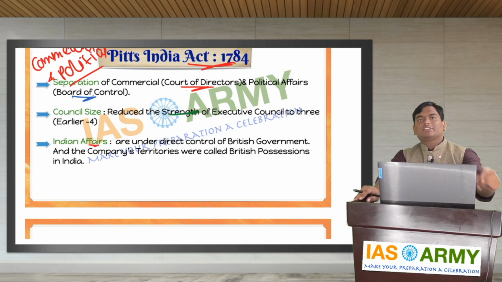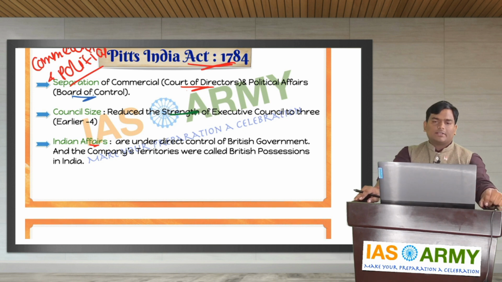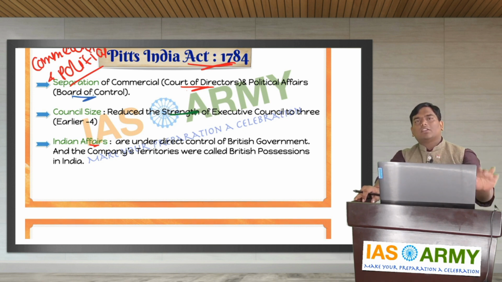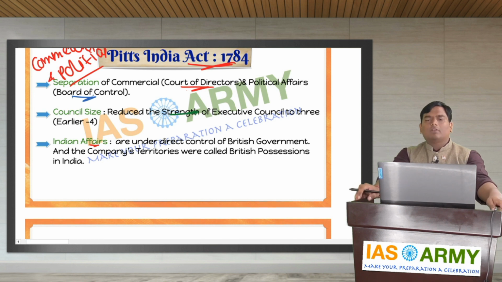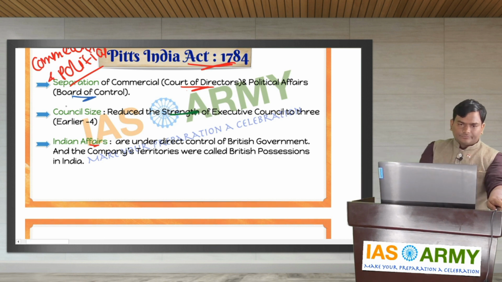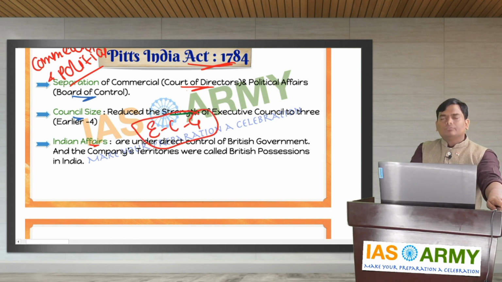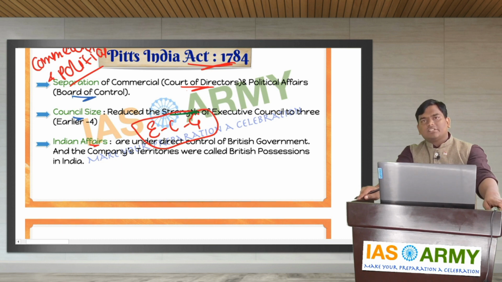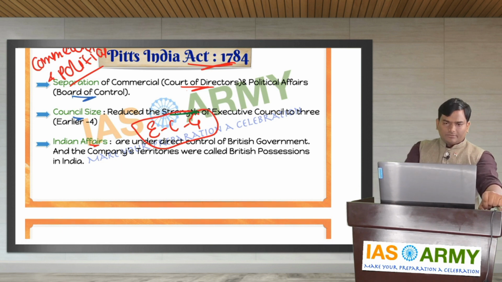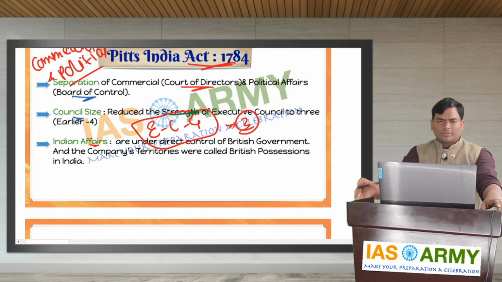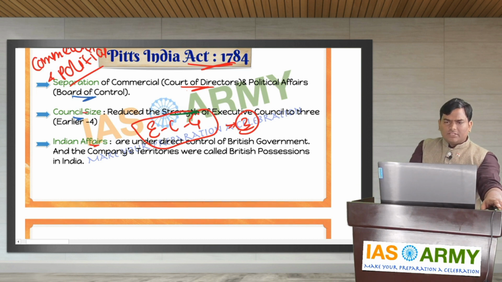Next, my dear friends, the size of the Executive Council was 4 according to the Regulating Act of 1773. Now the size of the council was reduced to 3, because of the delay and deadlock in decision making.